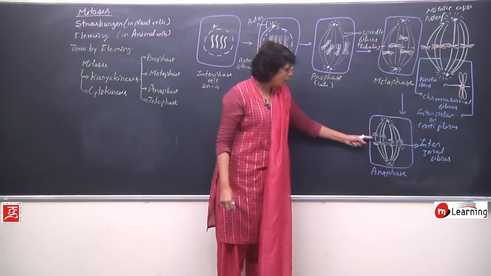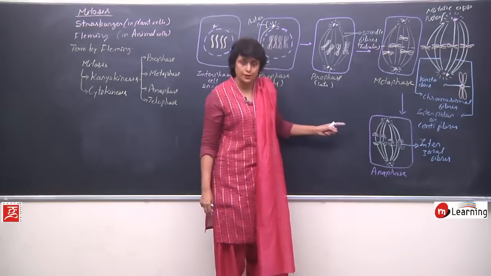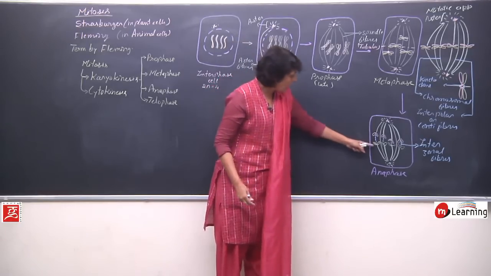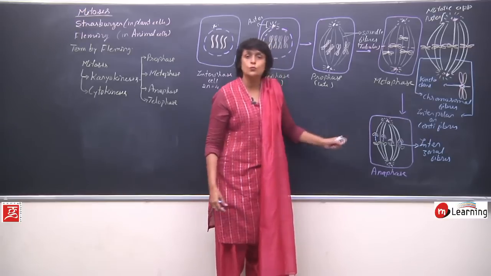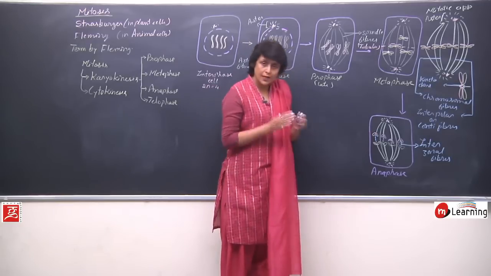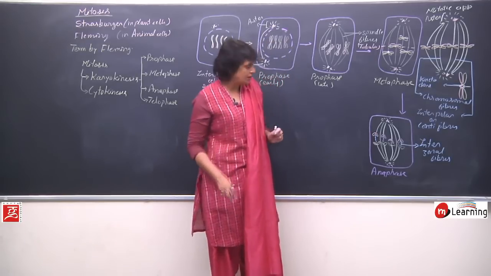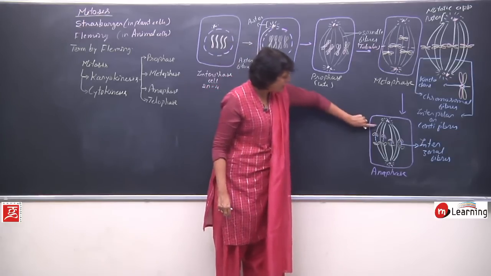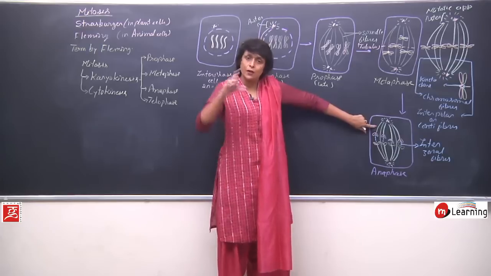The reason for formation of all these fibers? Or if we put this in a different manner, how are these chromosomes moving apart? What are those forces which are taking these chromosomes away from each other? There are two main things which are responsible for it. One, the chromosomal fibers contract.